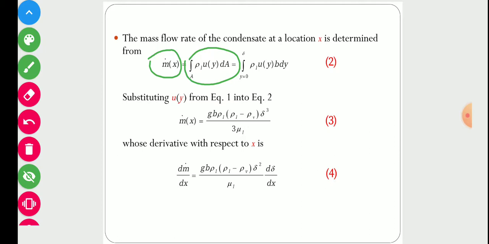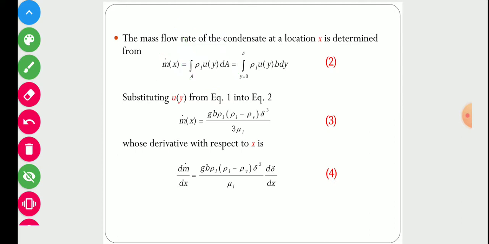So the unit of density is kg per meter cube, the unit of velocity is meter per second, and the unit of area is meter square. So the meter cube will be cancelled out, and finally we are left with kg per second. So kg per second is mass flow rate, and the units on the left and right hand side are equal.